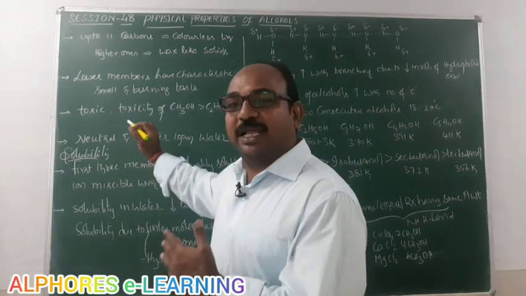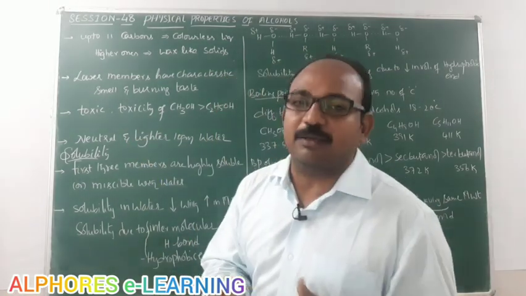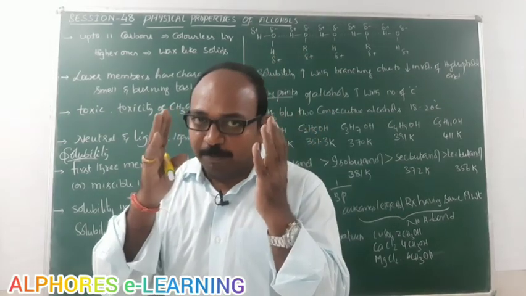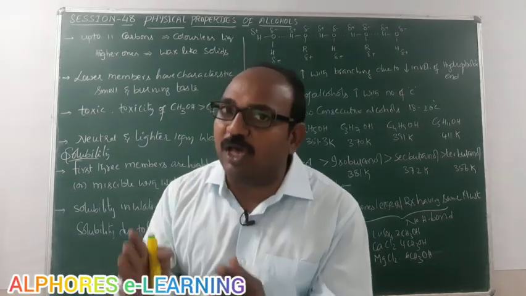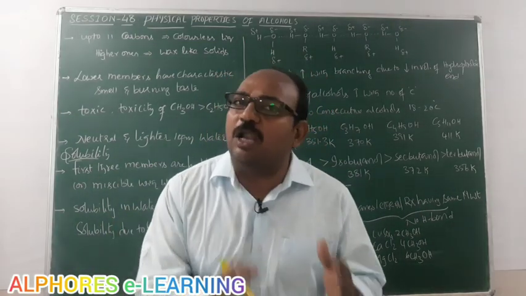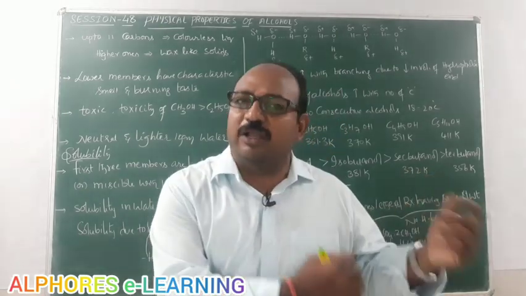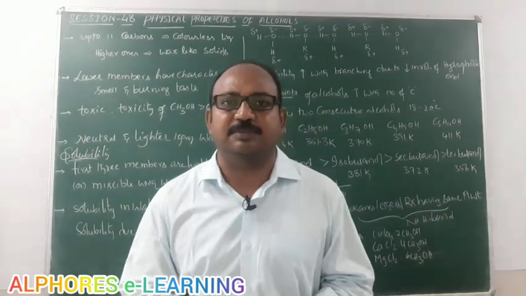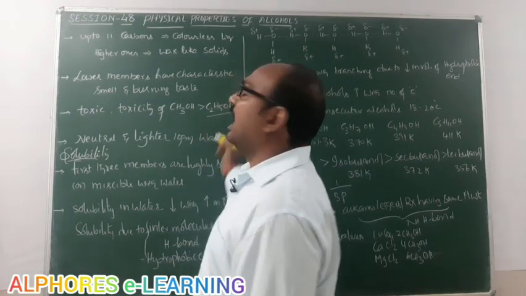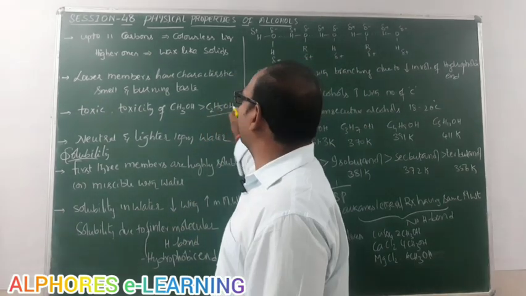Now let us check solubility. Alcohols are miscible with both polar solvents like water and also non-polar or organic solvents like ethers. Alcohols have the general formula ROH.